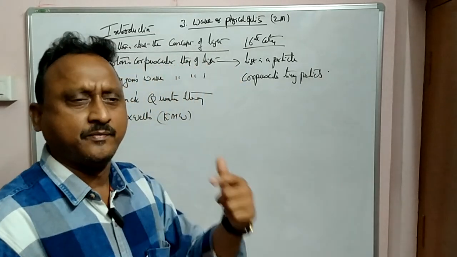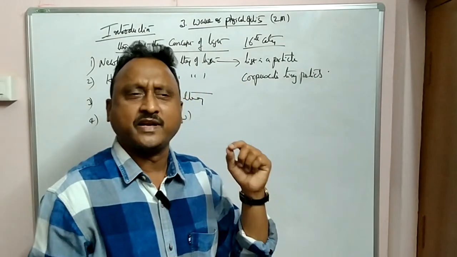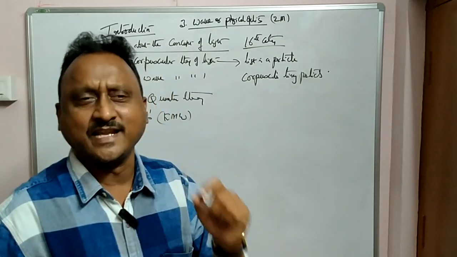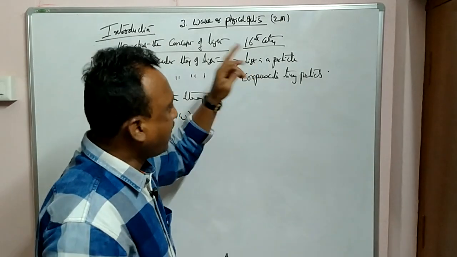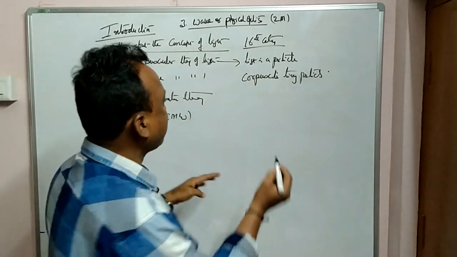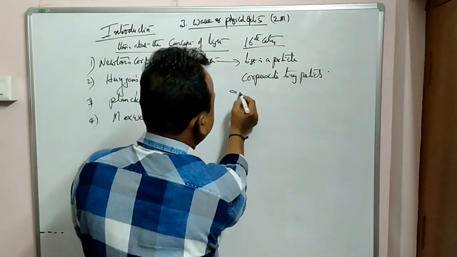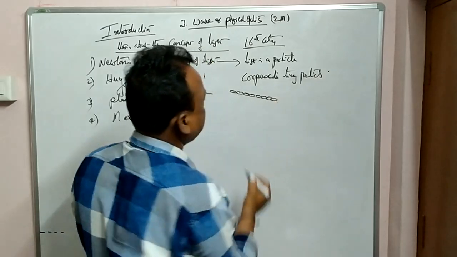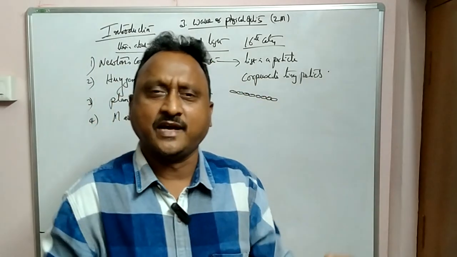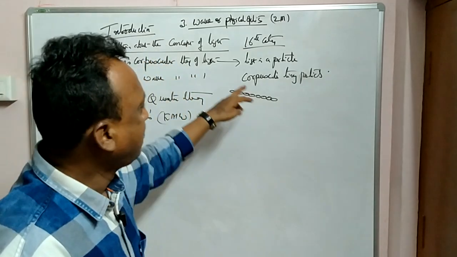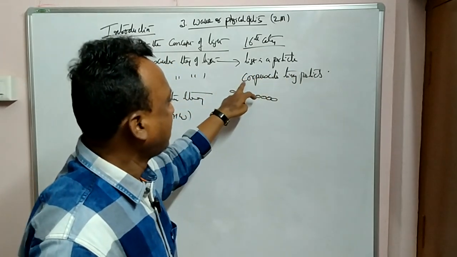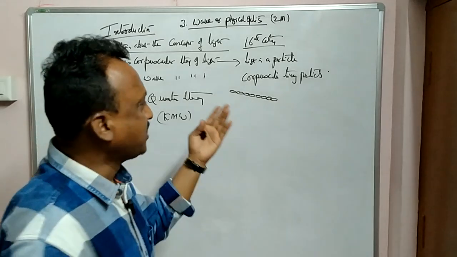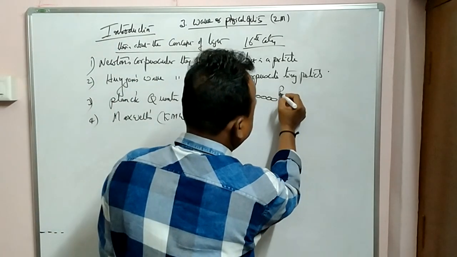Just like in biology you have white blood corpuscles or red blood corpuscles. So he assumed light travels in the form of small particles, and corpuscular theory, not wave theory, assumed a rectilinear propagation of light, in a straight line.